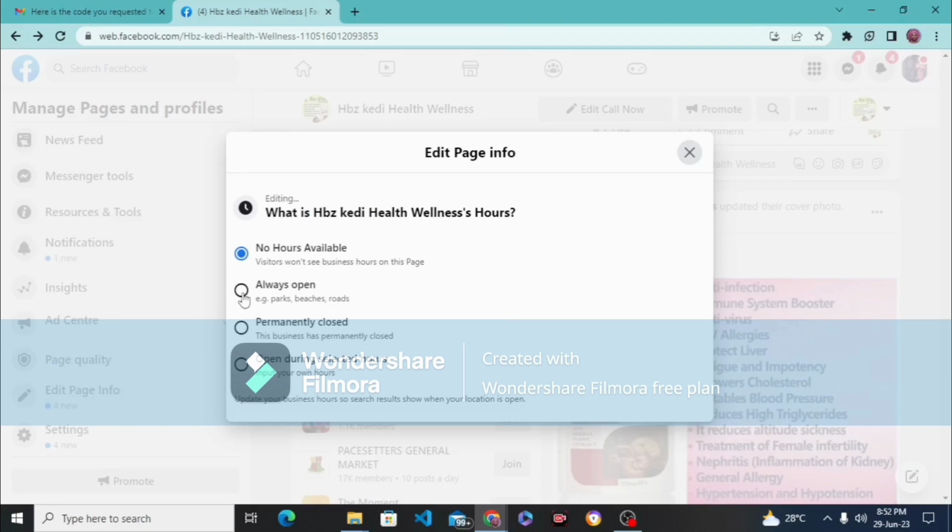Do you understand? Don't make the mistake of setting it permanently closed unless you want to close your page. So always use always open. Do you understand? So I'm going to click that. So that is saved. It's saved automatically. Then you go back.